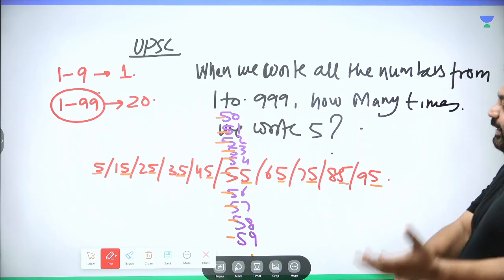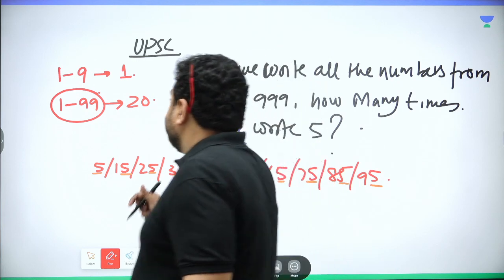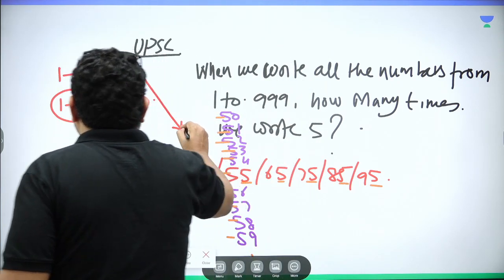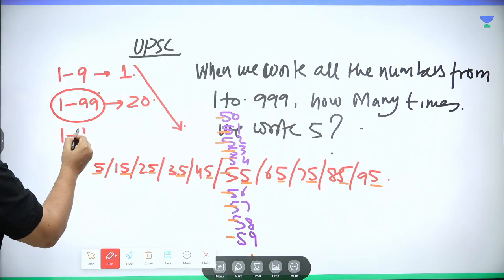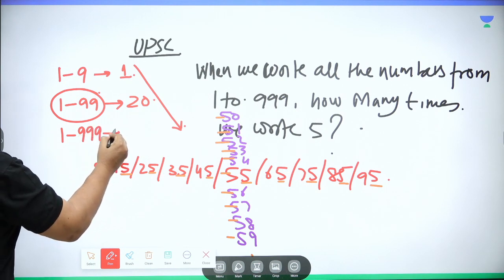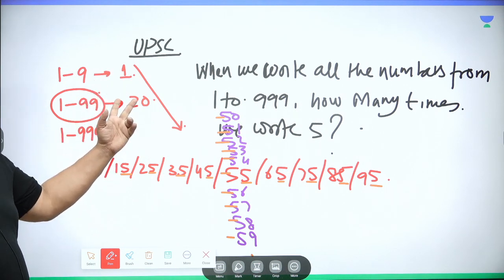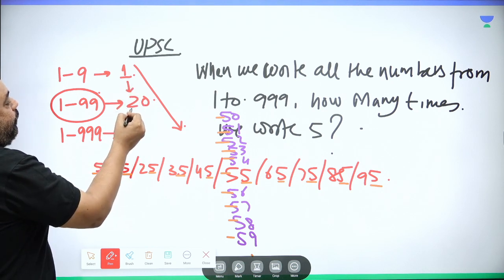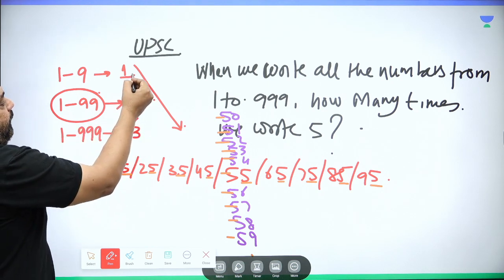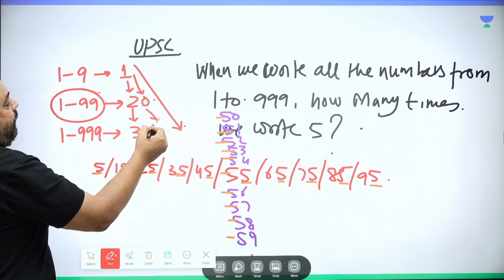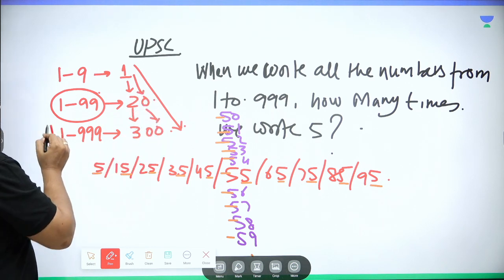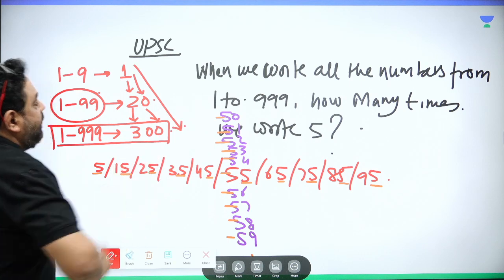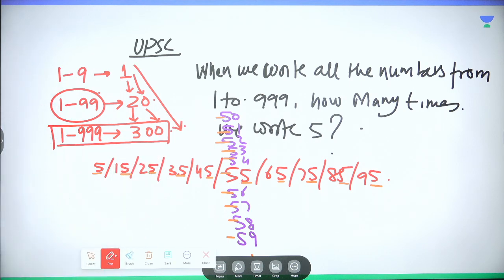Listen, it's like an increasing sequence. From 1 to 999, if you are intelligent, it started with 1 and then 20, then it would be 3. See, 1, 2, 3. And here 1 zero was produced. Now here 2 zeros are produced. So from 1 to 999, 300 times. Wow, that's a great trick now, right?